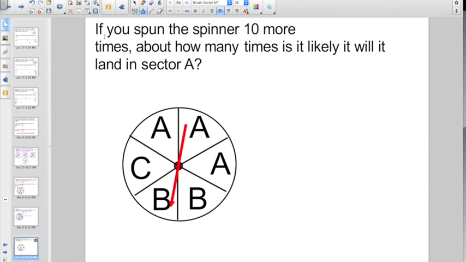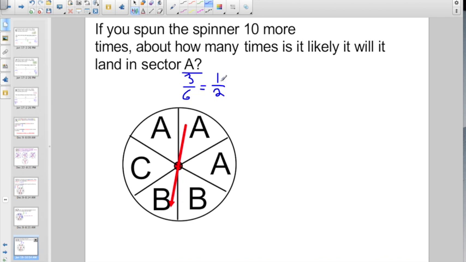And coming up to the last one here, it says, if you spun the spinner 10 more times, about how many times is it likely that it's going to land in sector A? Well, we just got done saying that A was equal to 3/6 is what we said first. But we also said that 3/6 is equal to a half, right? 1 out of 2.